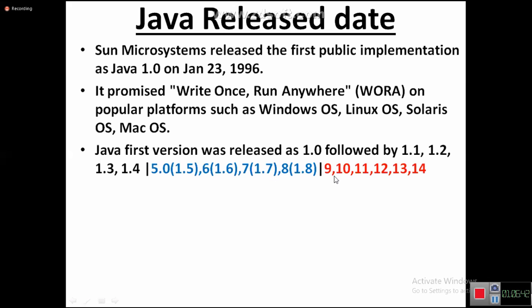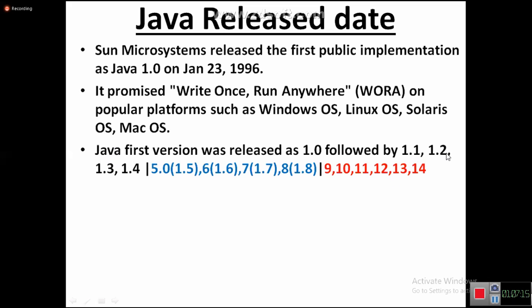From the Java 9 version onwards, there is no 1 point, only 9: Java 9, Java 10, Java 11, Java 12, Java 13, Java 14. Still some trainers, some students, some websites are pronouncing them as 1.9, 1.10, 1.11, 1.12. Please guide them. Don't pronounce like that, and don't fall in their trap. You must know this version number difference, otherwise in future you will face problems.